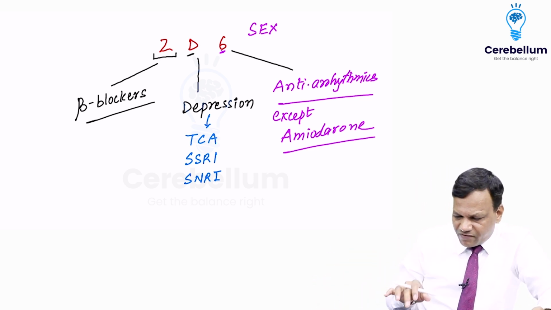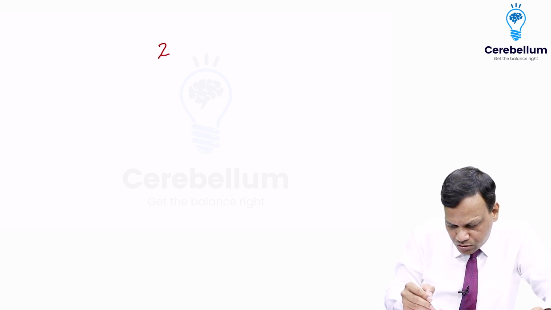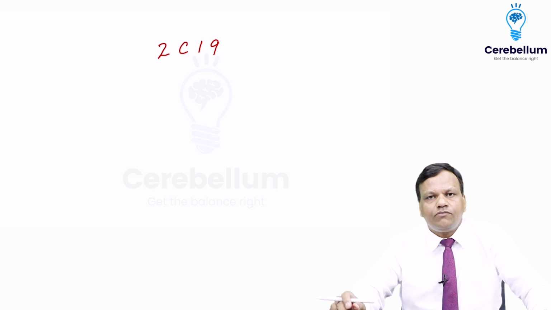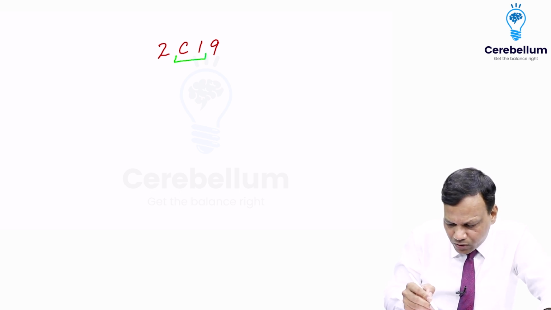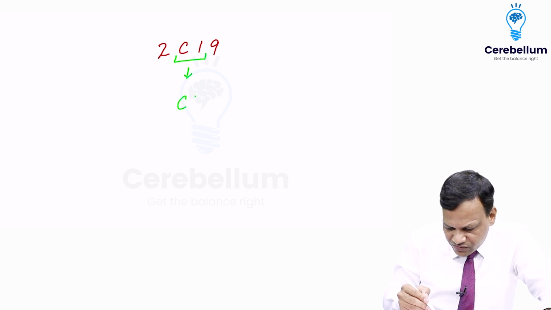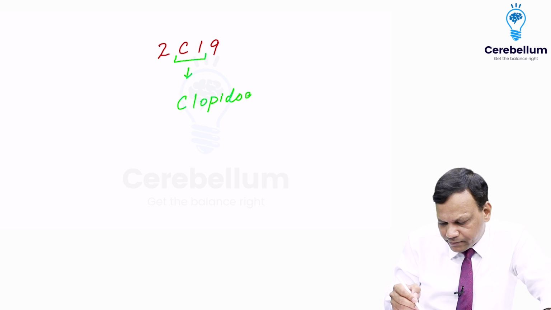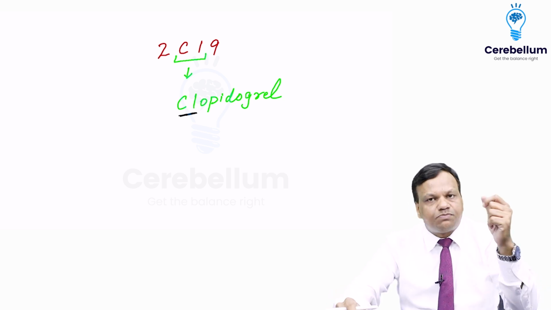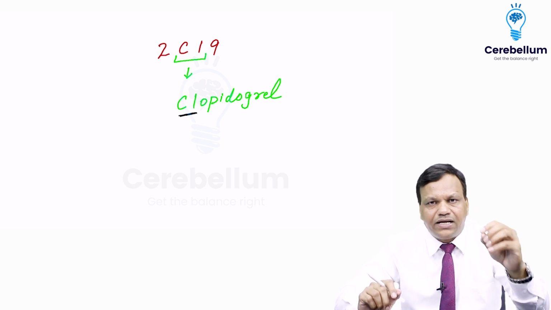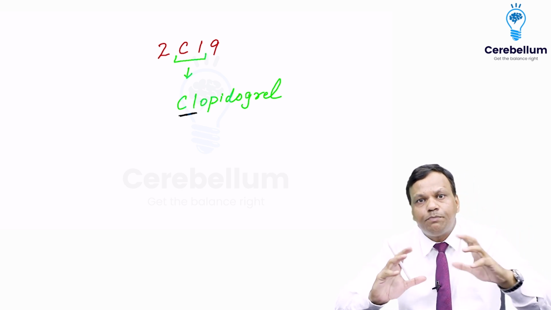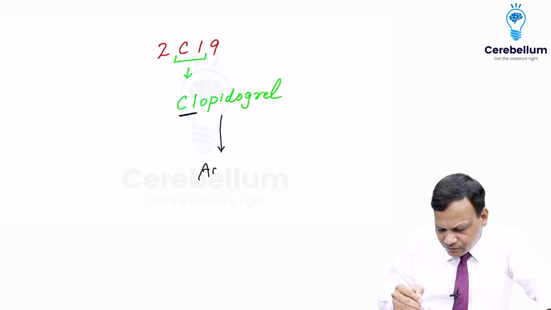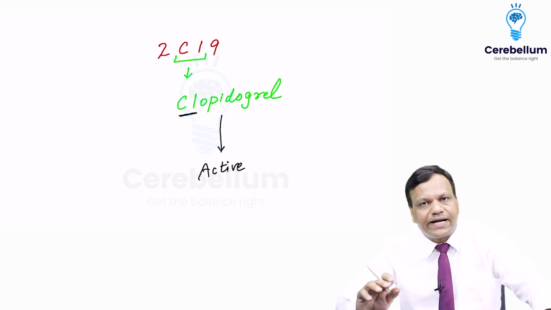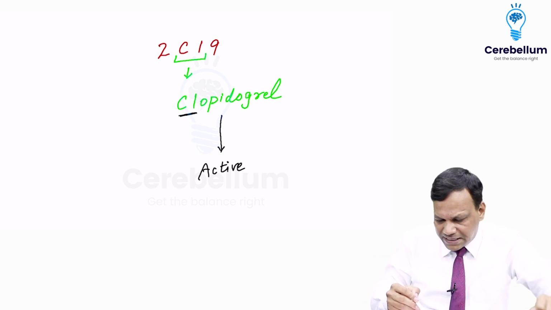Okay. Now, apart from these, we have another enzyme called 2C19. If you see 2C19, you can see C1 looks like Cl. So this is an enzyme which is involved in metabolism of clopidogrel. Cl, clopidogrel. Now, what is special to remember? Clopidogrel is an antiplatelet drug, but it is a prodrug. Means it is inactive. So it needs to be metabolized to become active.